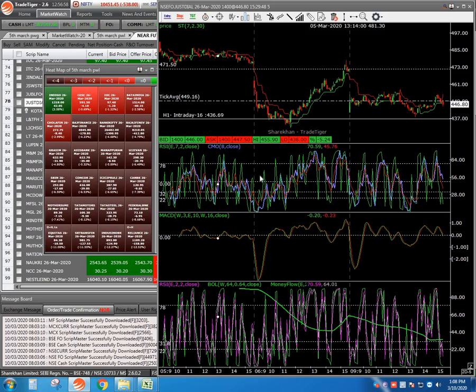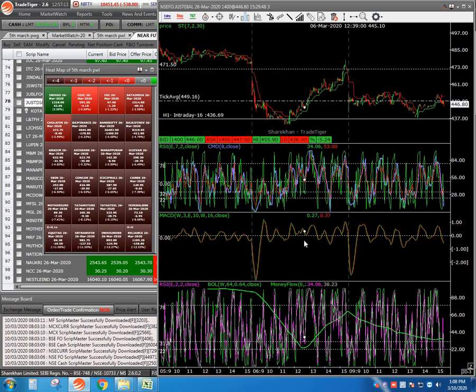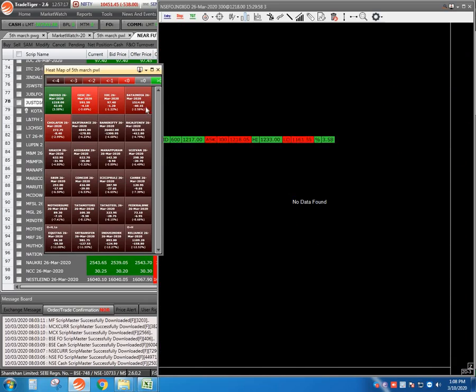This is Just Dial stock, you can see here. It has collapsed in the morning, then after that you see every bottom crossing of the MACD is a buyable. If you want, reduce this one to 5 minutes, 3 minutes, so that any bottom crossing of MACD is a buyable. Here also in Indigo,